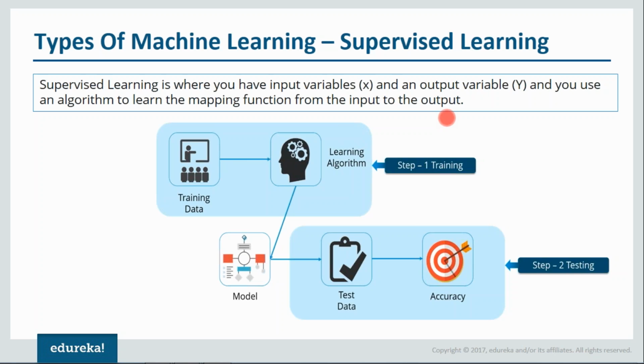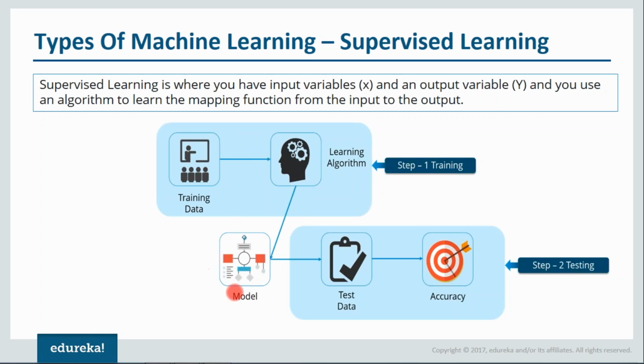So the classifications are already defined, so that will be under supervised learning. Now let me tell you how it actually works. You have data, you divide that data into training data as well as test data. On the basis of this training data, you train your machine, and after that you create a model. This phase is called the training phase.